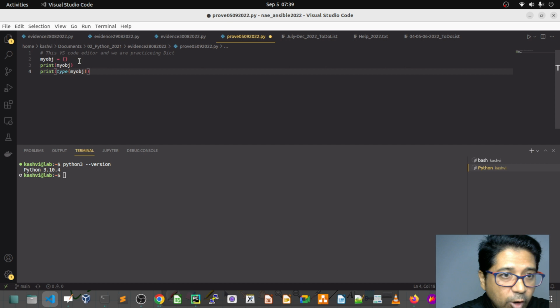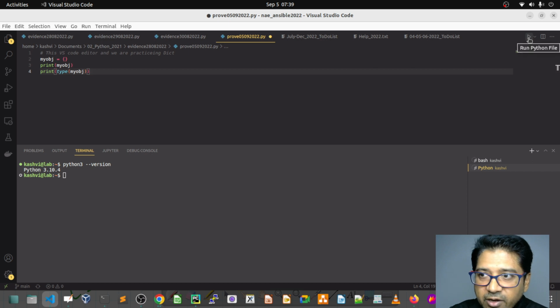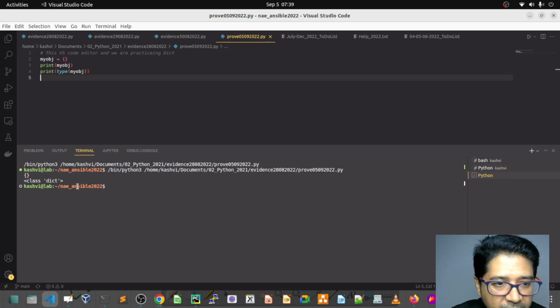So I'm printing my object, and the second print will give what type of object it is. Just click here to run my Python file. The output shows the empty dictionary, and the class type is dict. So this is a dictionary, and there is no element. Okay, guys.